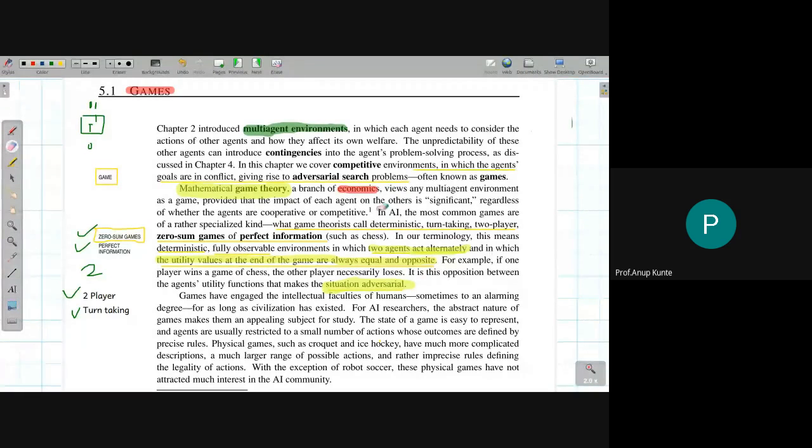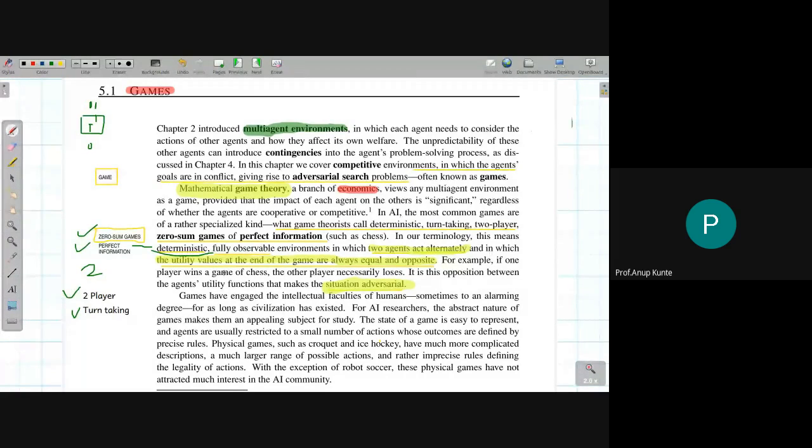Now, what do we mean by perfect information game? That means the environment is fully observable and it is deterministic. So perfect information game applies to these two characteristics of agent environment that we already discussed. The environment should be deterministic. So if I apply an action, I should be able to predict perfectly what the next state the environment gets into will be. Fully observable means based on whatever percepts I have about the environment, I should be able to determine the state of the environment completely. So a fully observable and deterministic environment is referred to as a game that has perfect information.